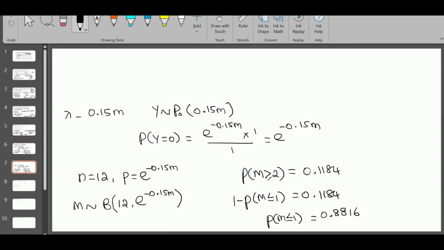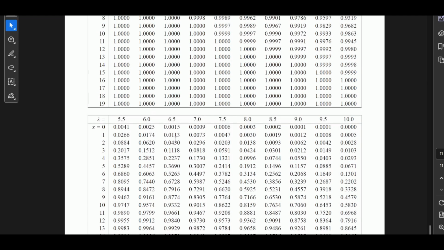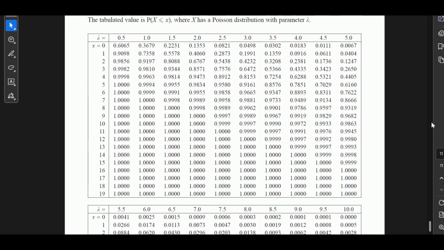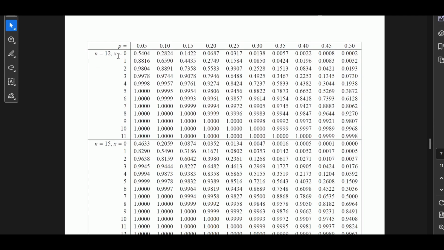Now let me copy this whole thing. Now I'm going to use the binomial distribution table for n equal to 12, x equal to 1, and for what value of p I am getting this. That value is the probability of success. Understand? n equal to 12, x equal to 1. Let me open the table for binomial. n is equal to 12, x is equal to 1.